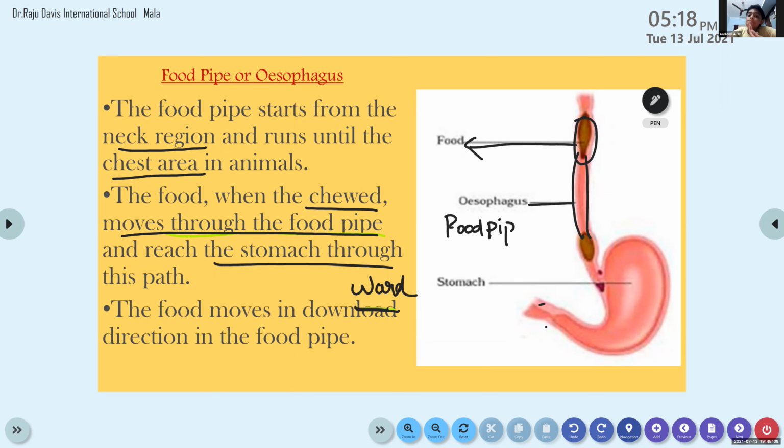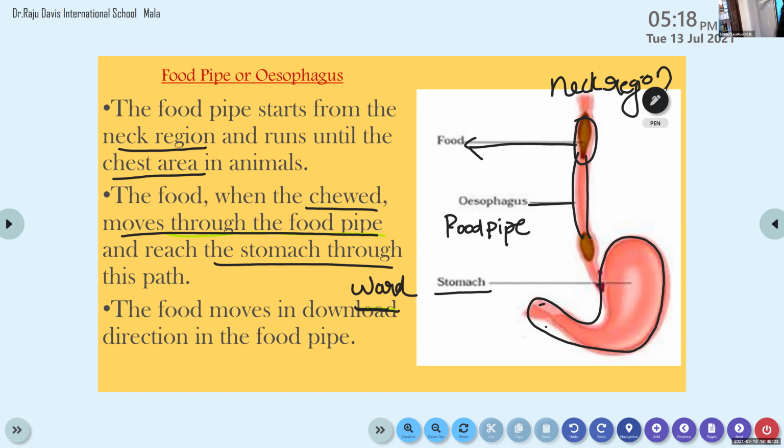Okay, and this bag-like structure is known as our stomach. So the food pipe starts from the neck region and ends at the bag-like structure known as the stomach. So the food pipe is a tubular structure that connects the mouth and the stomach. It is through the food pipe that the swallowed food moves and finally reaches the stomach.